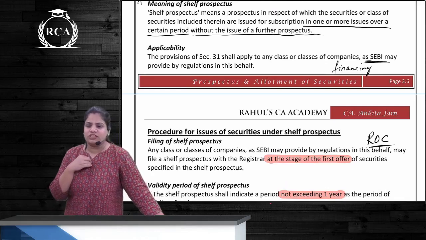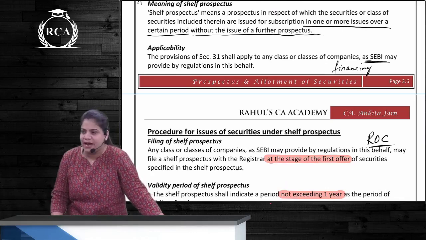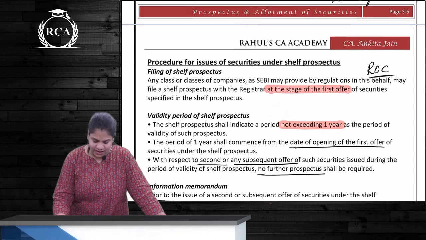I am doing a clothes manufacturing business. Can I issue a shelf prospectus? No, I am not prescribed by SEBI. Correct? Then the next one is the procedure.